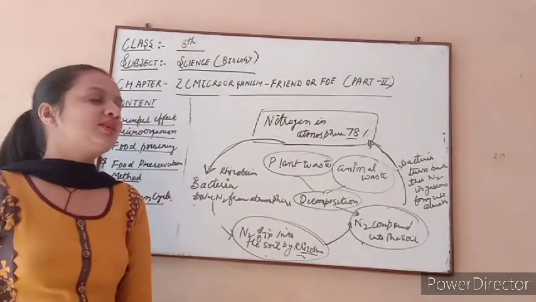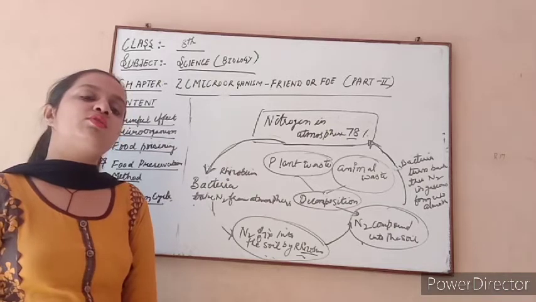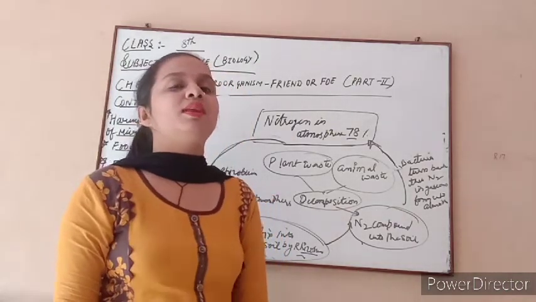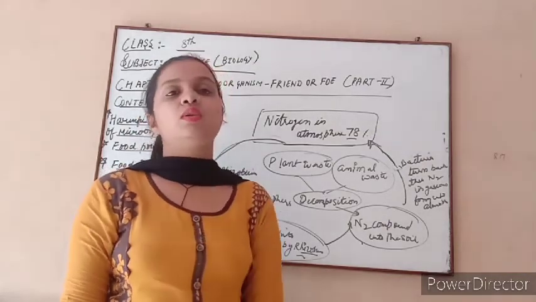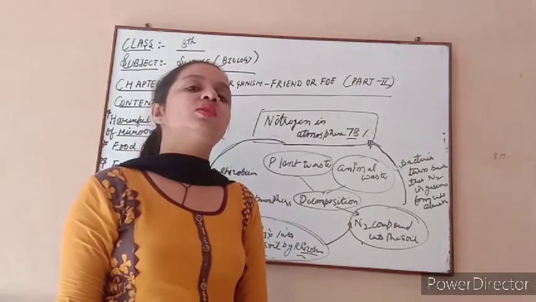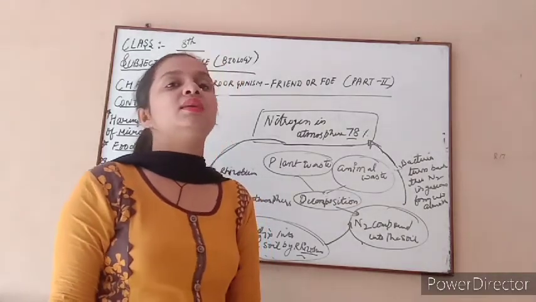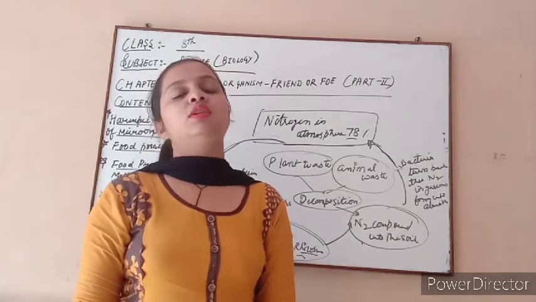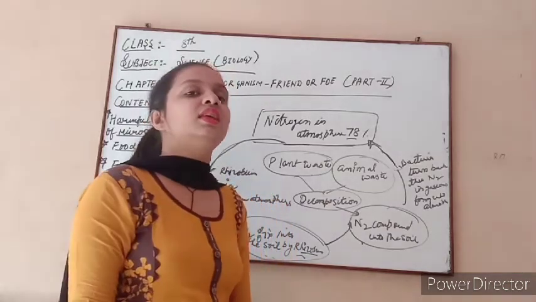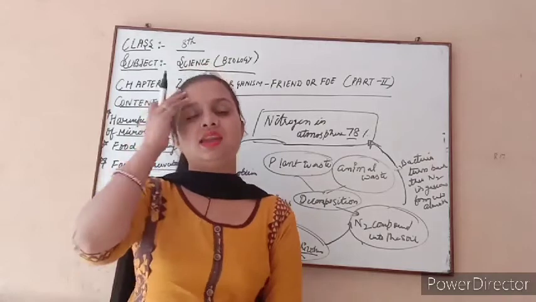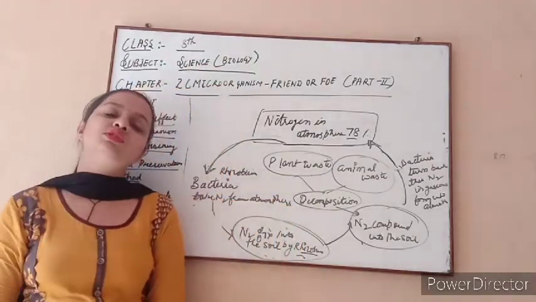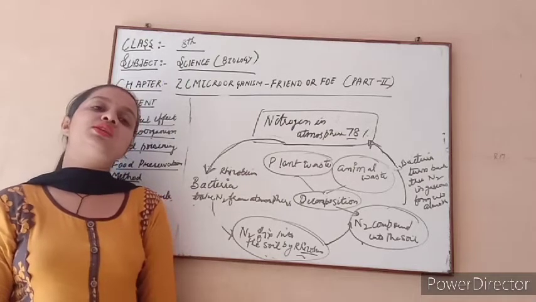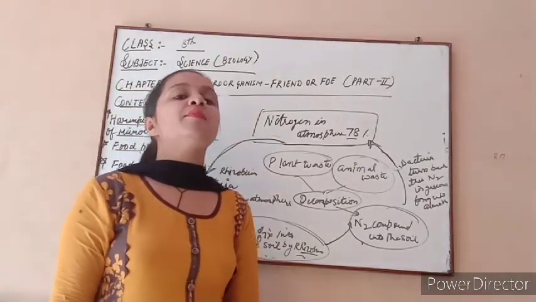So first we discuss the beneficial effects of microorganisms in our life, like helping in making curd, helping in the fermentation for making alcohol, in medicines, making vaccines, and antibodies are also made with the help of microorganisms. They increase soil fertility and clean the environment by the decomposition of plant and animal waste. If microorganisms were not present, dead bodies would not be decomposed.